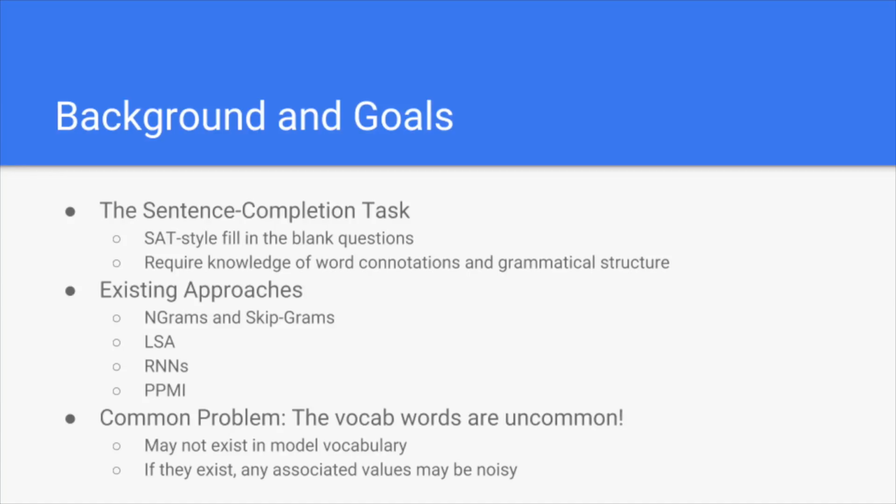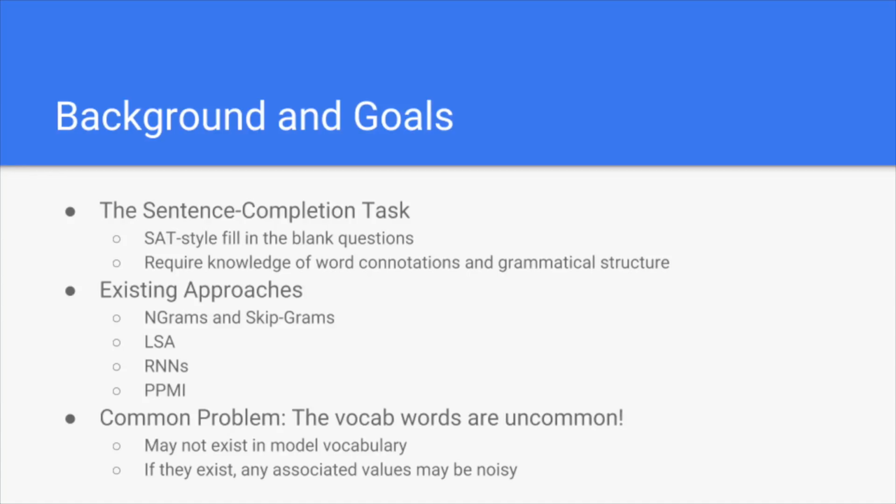Some existing approaches we found from a literature review included n-grams and skip-grams, so words close to the candidate word, latent semantic analysis, recurrent neural networks, and positive pointwise mutual information. And that one in particular did the best. However, a lot of these models encountered the same problem, which is that the answer choices for SAT-style questions tend to be obscure vocabulary words, which may not exist in the model vocabulary. And if they do exist, since they're uncommon, their associated values, like word vectors or PPMI values, might be noisy.